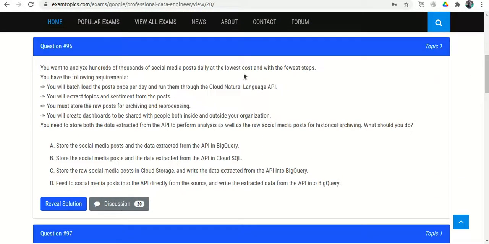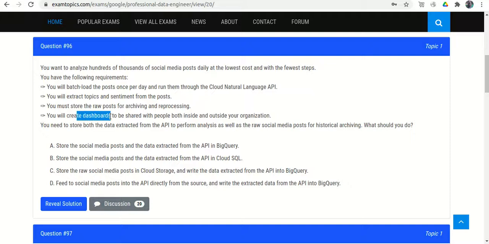Okay, question number 96. You want to analyze hundreds of thousands of social media posts. So the keyword is we want to do some analysis on the social media posts, and these are in the hundreds of thousands, at the lowest cost with the fewest steps. Our requirement is you will batch load the posts once per day, and run them through the Natural Language API. You will extract topics and sentiments. You will store the raw posts for archiving and reprocessing.